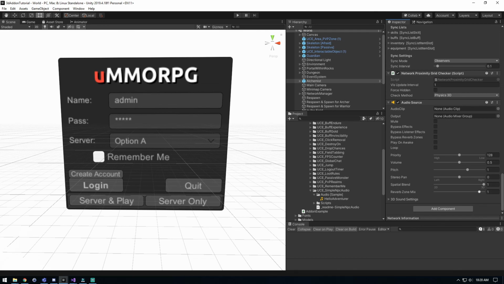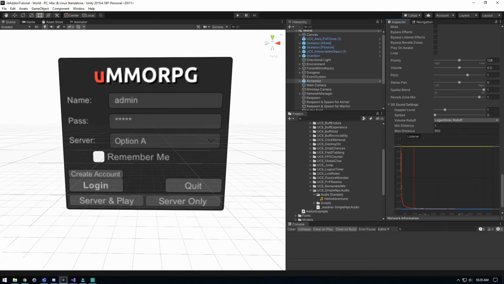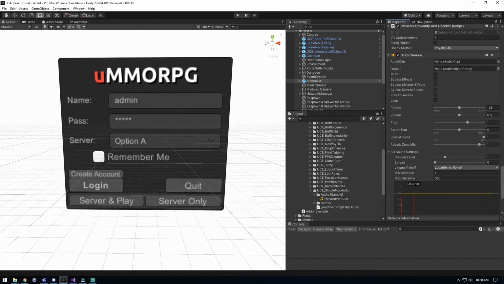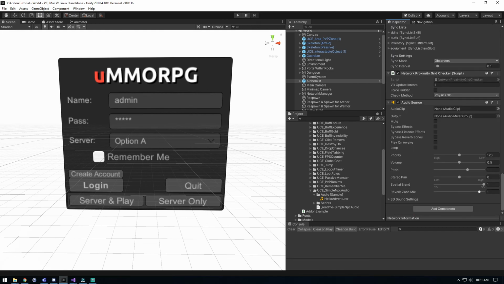Now this is a great feature in Unity by far. It lets you use these 3D settings, which essentially what that does is wherever your audio listener is, which is usually your camera, it will play the sound effect and have a drop off based on distance. And you can manually set distance and use different algorithms and so on in here, which is fantastic.